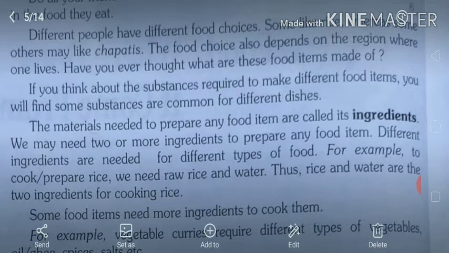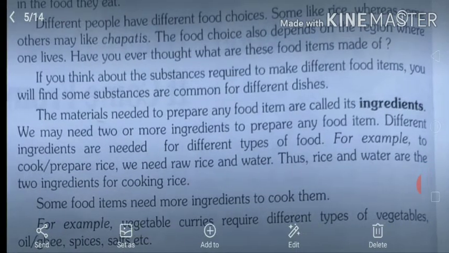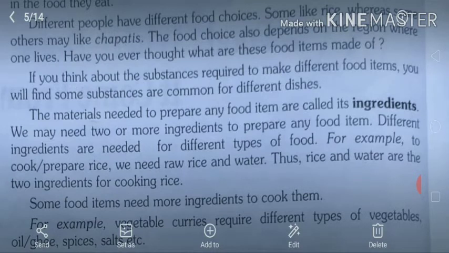But if we have to make vegetable curry, we need more than two ingredients, like vegetables, spices, water, salt, turmeric and other things. Some food items definitely need more ingredients to cook them.